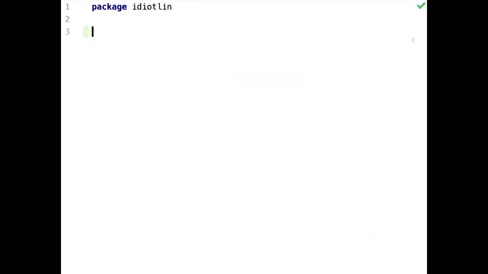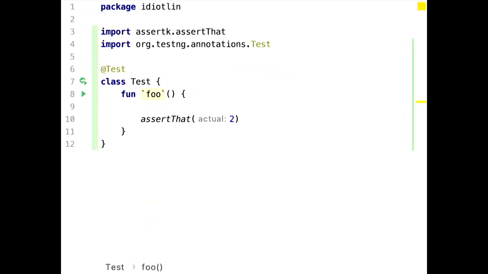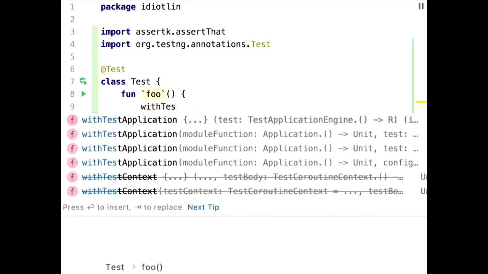I'm a big fan of TDD, so a test-first approach, therefore I'll just go here. And I'm not going to use Spek. I wanted to use Spek, it is tailored to Kotlin, but honestly, it didn't feel right, so I use TestNG because I just figured out it suits my needs better than JUnit or Spek. So therefore, we're going to go here and say we've got a test application.